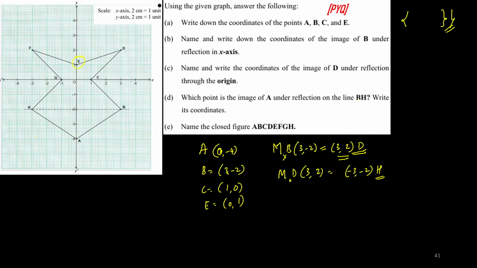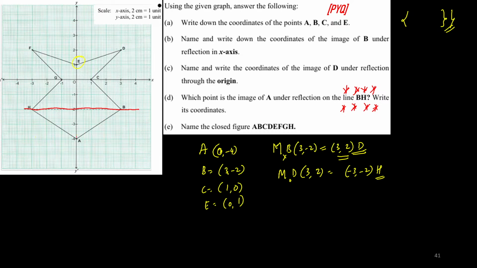This kind of question is very, very important. All of you know what you get when a point is reflected in the x-axis and y-axis. But when it is reflected in a particular line, bh, they have been nice enough to give the line. If the line is not given, you should draw the line yourself. So now you are asked to find which point is the image of a under the reflection in bh, and write down its coordinates.